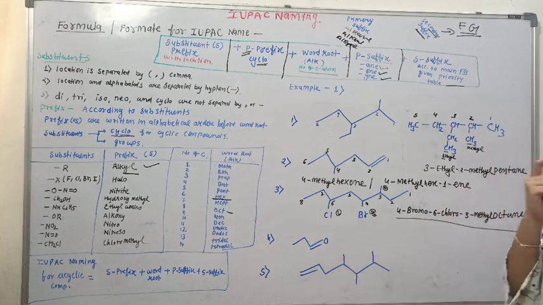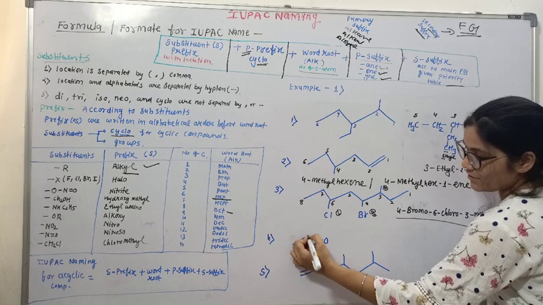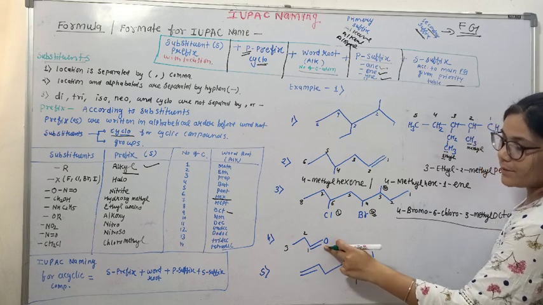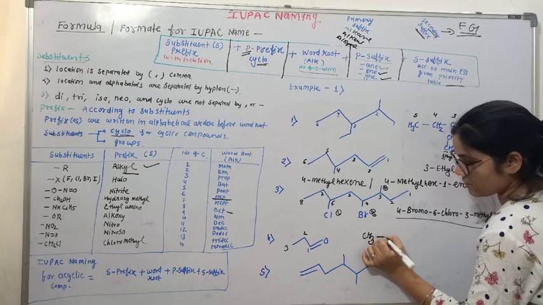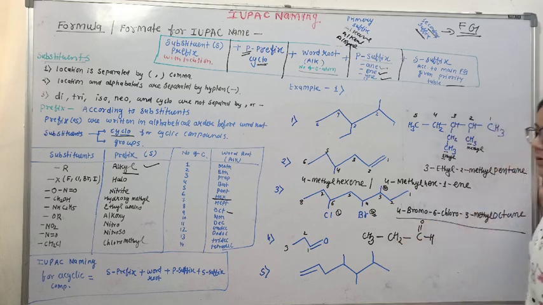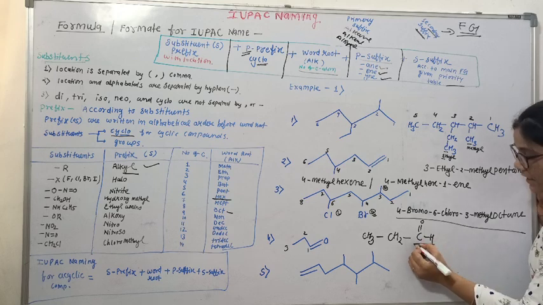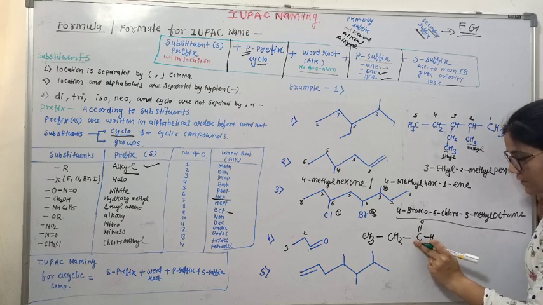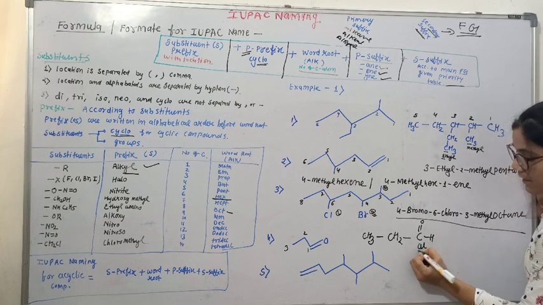Okay, now moving ahead, next. Okay, see the smallest one. It's 1, 2, 3. Do not assume that presence of carbon here. There is no carbon. Okay, this compound is CH3, CH2, C double bond OH. So which functional group is this? In functional group table, check it. It's an aldehyde. And for aldehyde, what is the suffix given? Because it is a functional group. The suffix is given is al.